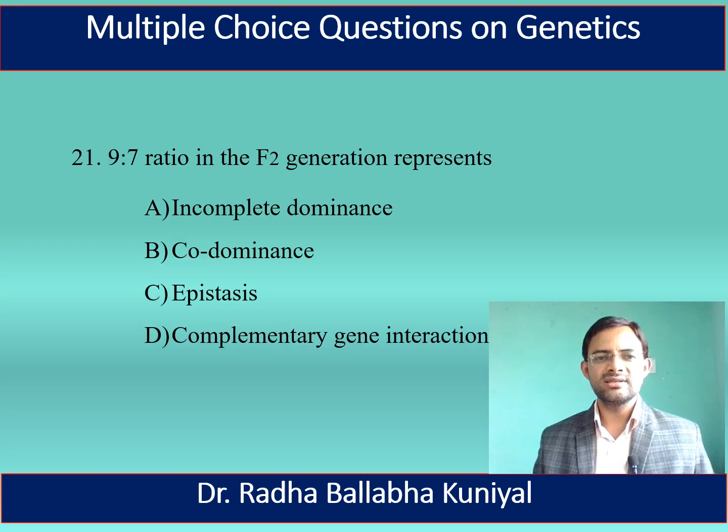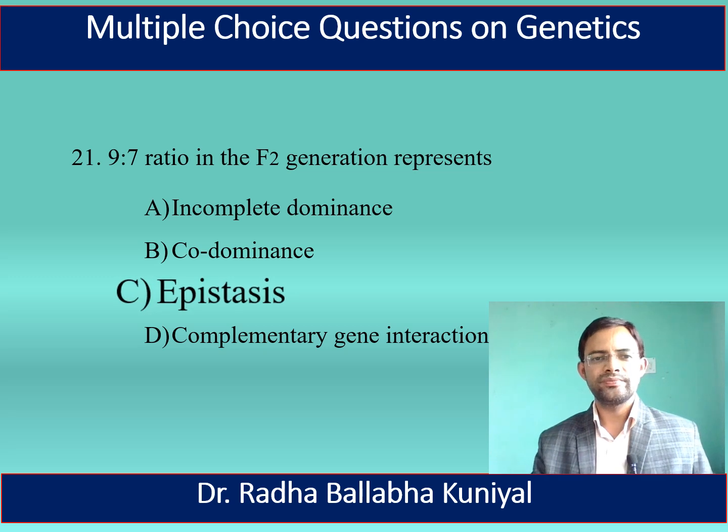The next question is 9:7 ratio in the F2 generation represents A. Incomplete dominance, B. Codominance, C. Epistasis, D. Complementary gene interaction. Here, the right answer is epistasis.